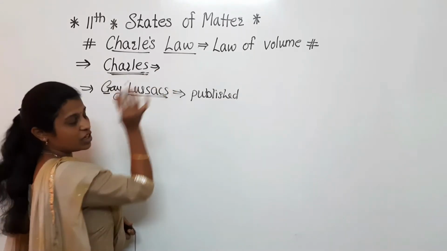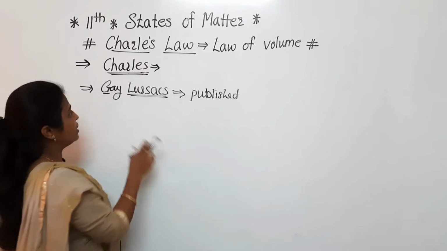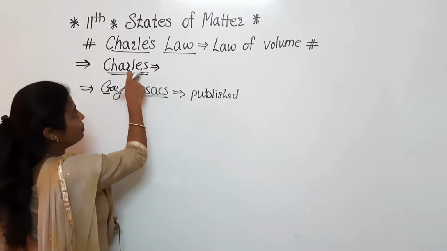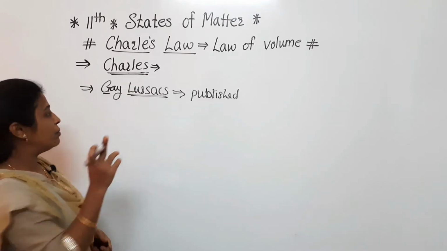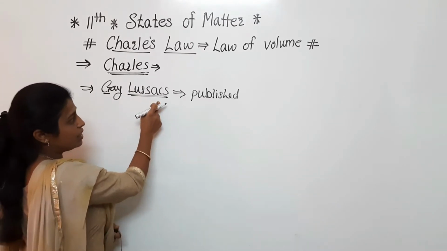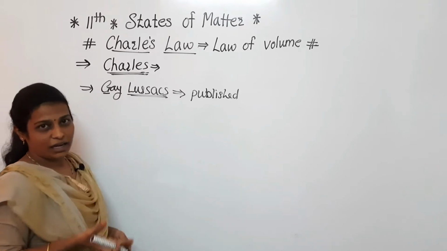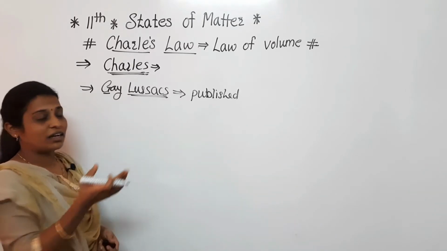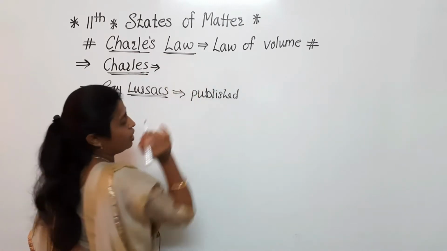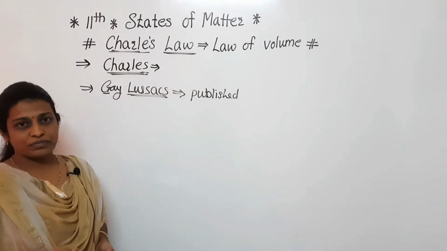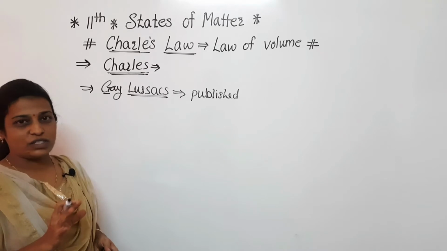Charles originally worked on this law, but that work was not published by Charles. That same work was confirmed and published by Gay-Lussac. That's why he got the credit, but he gave that credit to Charles, and that's why this law of volume is called Charles's law. That is the part of the history.